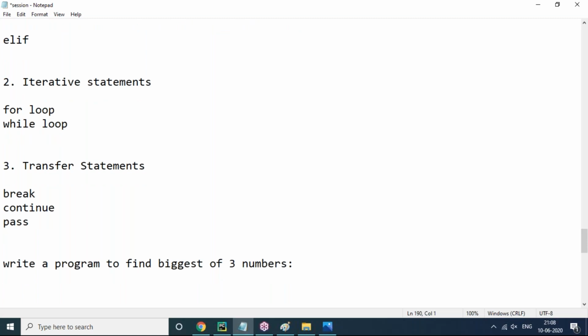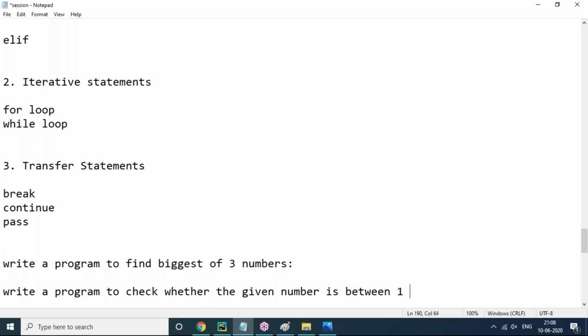Question number 2 is: write a program to check whether the given number is between 1 and 100. You have to give an input number, and check whether your entered number is between 1 and 100 or not. This is also if else only.